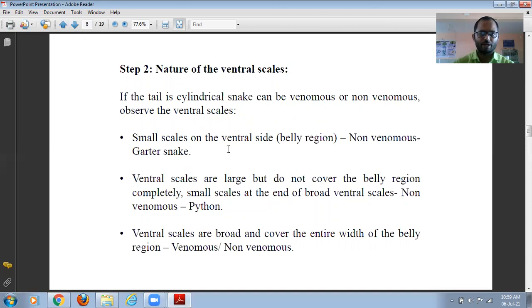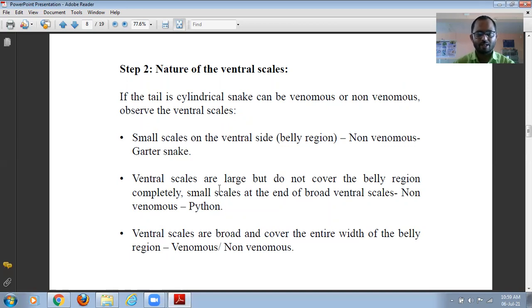The second step to identify between venomous and non-venomous snakes is the nature of the ventral scale, that is, the scales on the ventral side of the body. If the tail is cylindrical, the snake can be venomous or non-venomous, so observe the ventral scale first. If the ventral scales are small, on the belly region, it is a non-venomous snake, for example the garter snake.